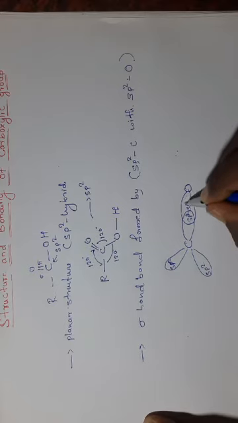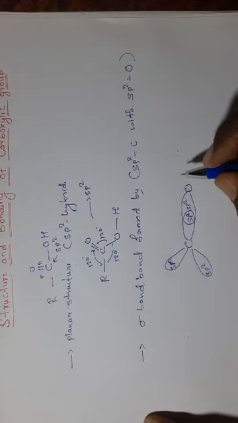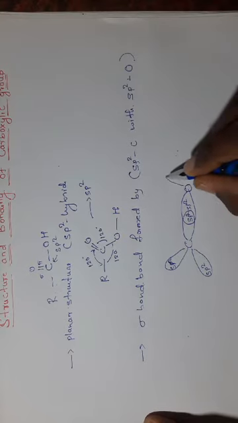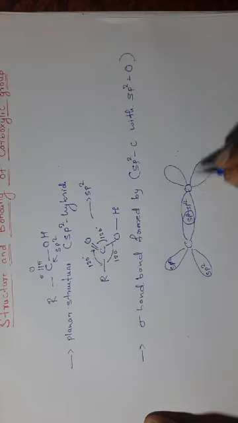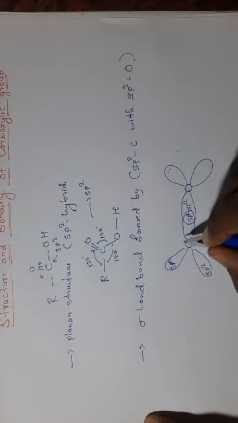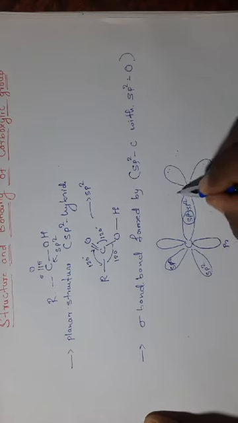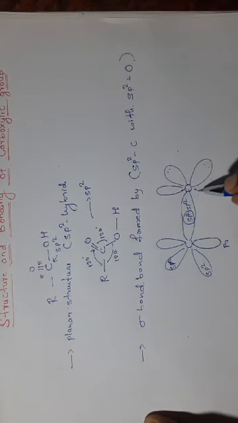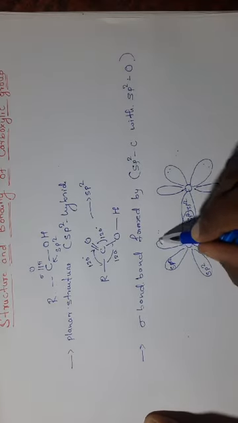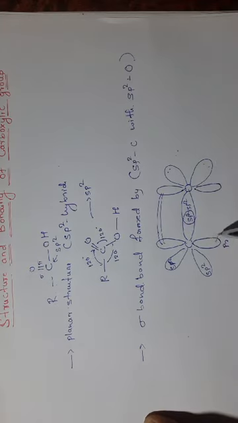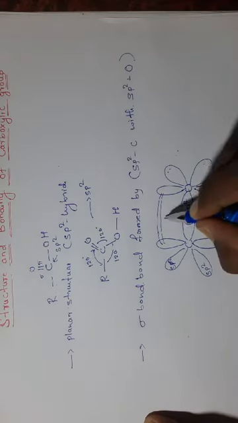This is also sp2. Next, here again two sp2 hybrid orbitals contain lone pairs of electrons, and an unhybridized p orbital is present, which is perpendicular; this is called pz. In this oxygen also, one unhybridized p orbital is there. These unhybridized p orbitals overlap sideways to form a pi bond.